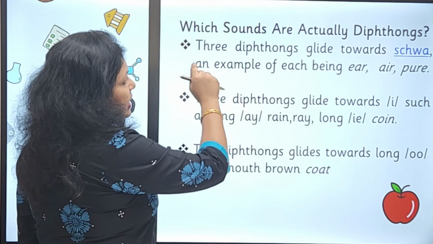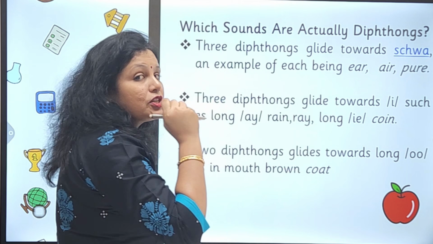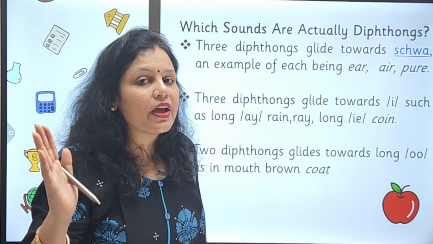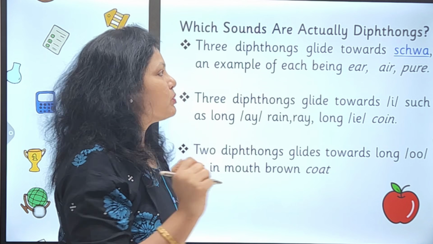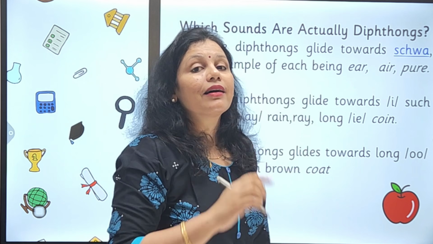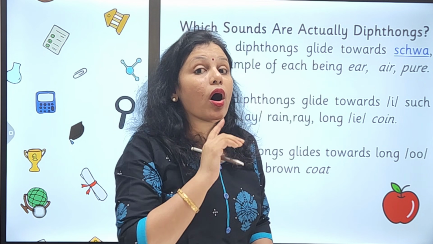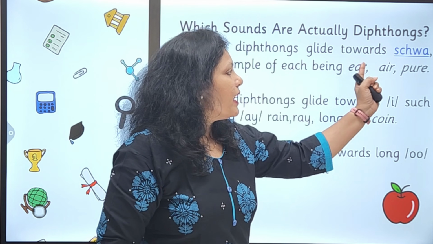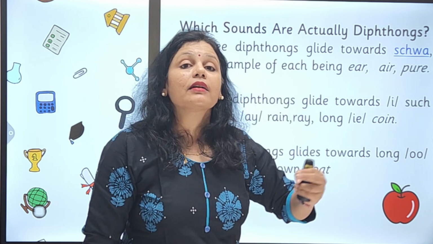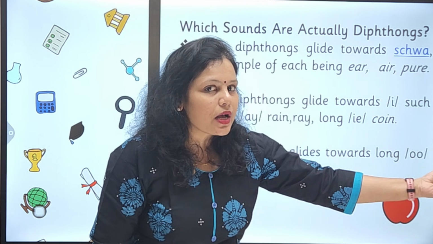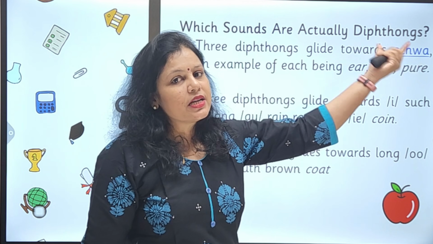Let us see the first point. 3 diphthongs glide towards the schwa sound, that is the invisible, unhearable vowel sound, as in ear, a sound, air, a sound, pure, a sound. So here 3 diphthongs are ending in the schwa sound, and that is why it will be called ending towards schwa sound. So 3 diphthongs towards schwa.